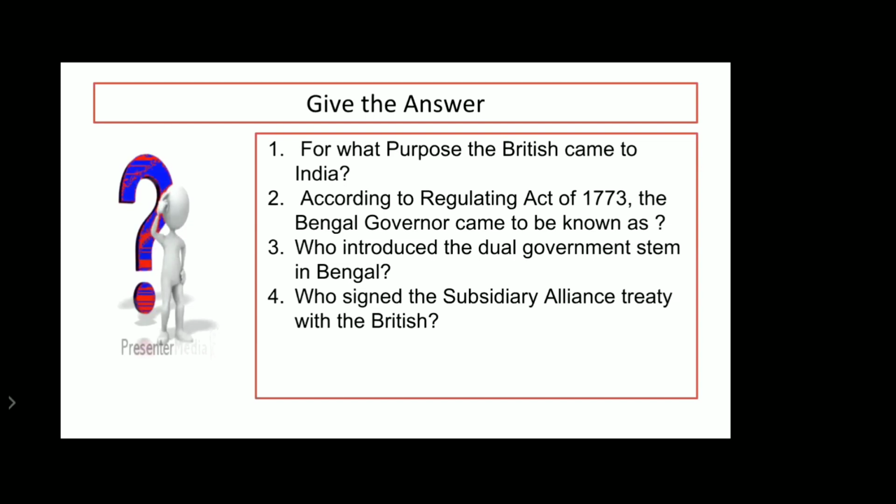Okay. And one more question: who introduced the dual government system in Bengal? It was introduced by Robert Clive. And the last question: who signed the subsidiary alliance treaty with the British? The Indian king Bajirao II signed the subsidiary alliance treaty with the Britishers.